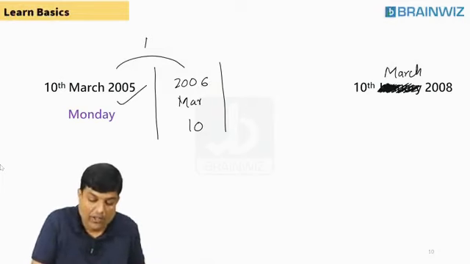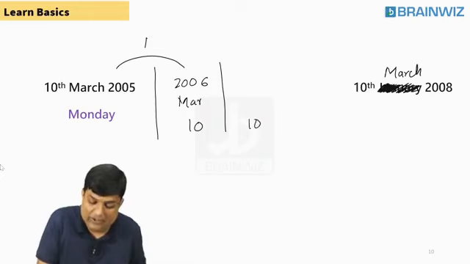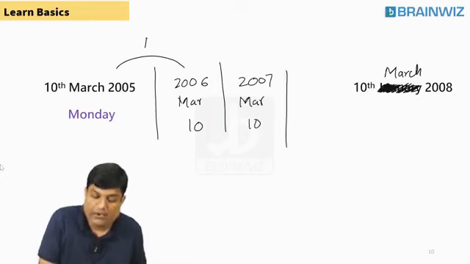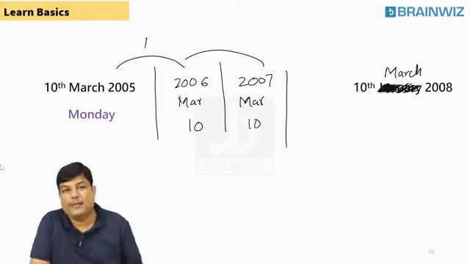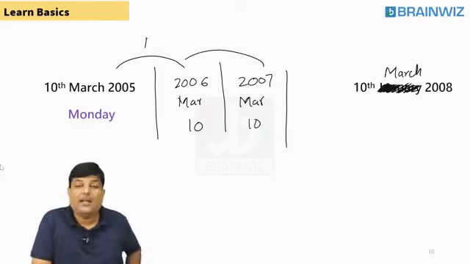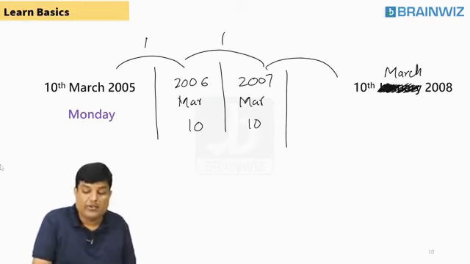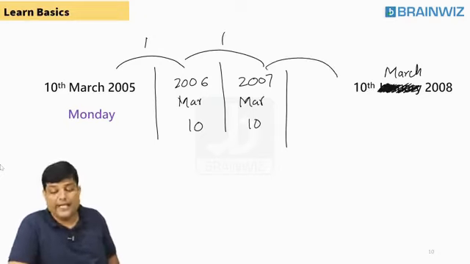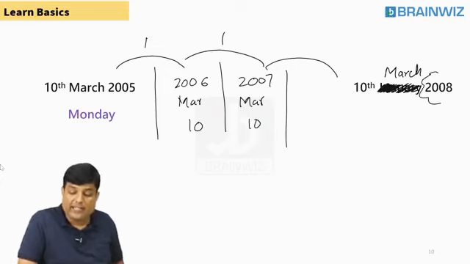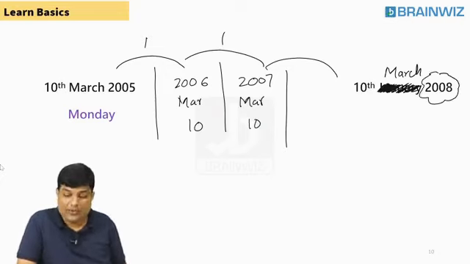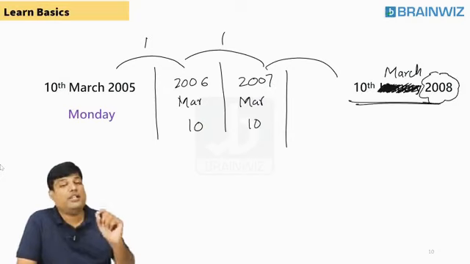Okay. Now this is not my destination. 10th March 2006 to 10th March 2007. From these 2 years, it's exactly 1 year gap. What is that 1 year? Ordinary year. So it's 1. But 10th March 2007 to 10th March 2008. You all know that 2008 is a leap year. Do you think you're covering the February month?